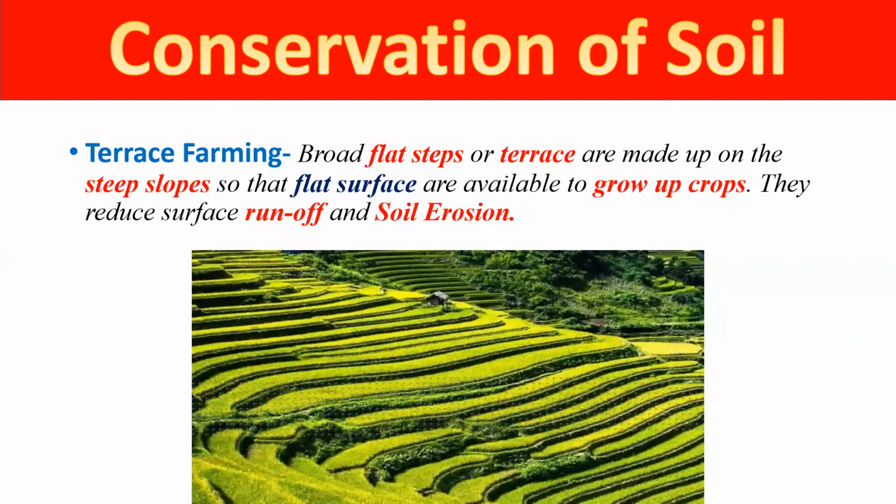On different slope areas, we cut flat steps, different terraces, so that the runoff, the flow of water, can be reduced, and it helps us to reduce the soil erosion. And mostly this type of farming is done in the hilly region.